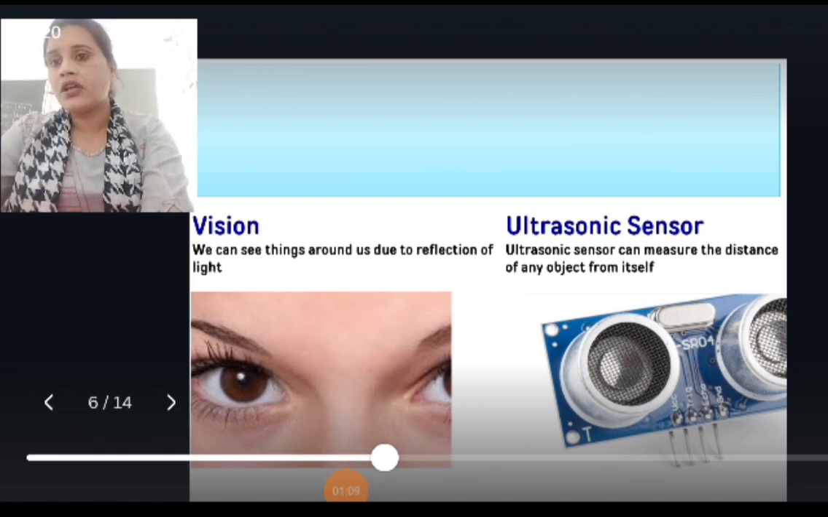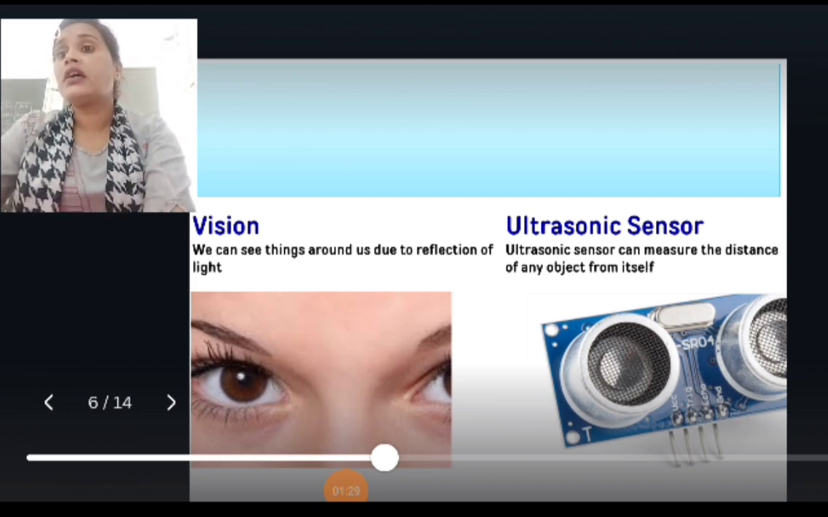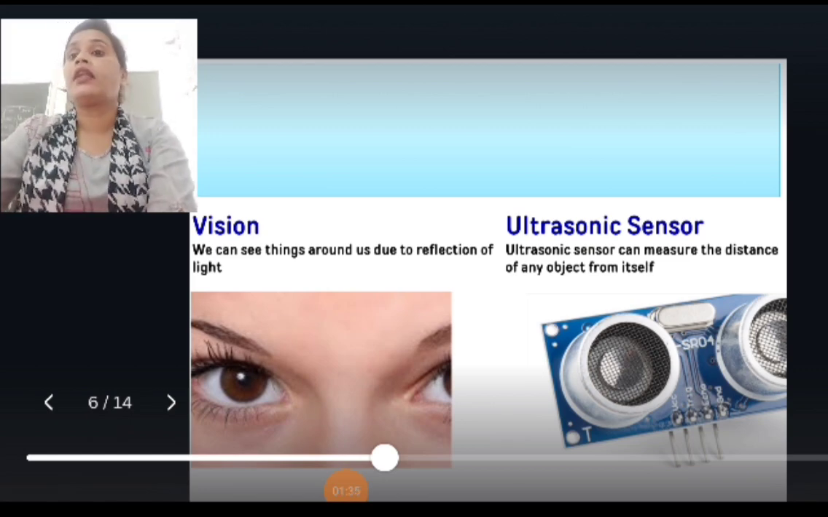You have seen in the picture there is vision, in which we can see things around us due to the reflection of light. The ultrasonic sensor is an example of a vision sensor, which can measure the distance of an object from itself. It is installed in places like lifts. When we come to the lift, the sensor sees us and the door automatically opens.